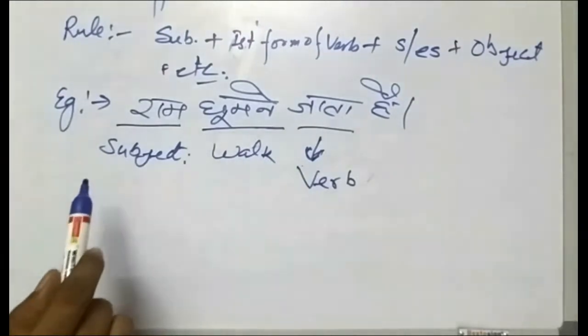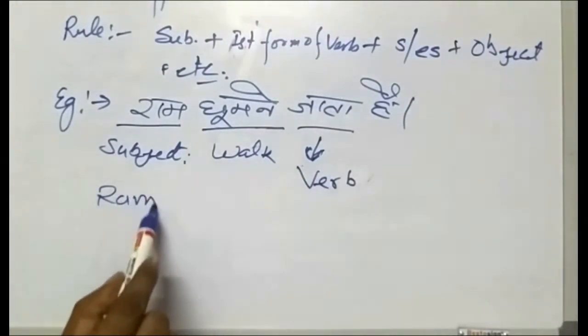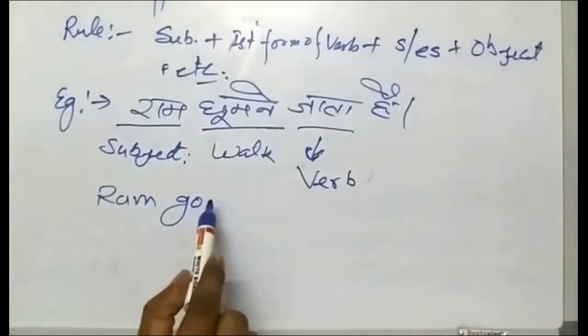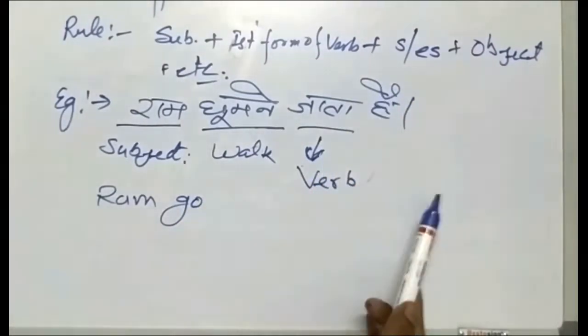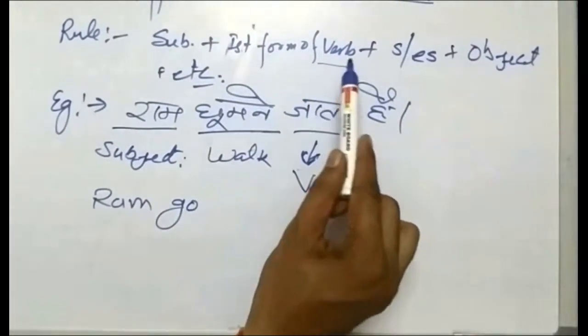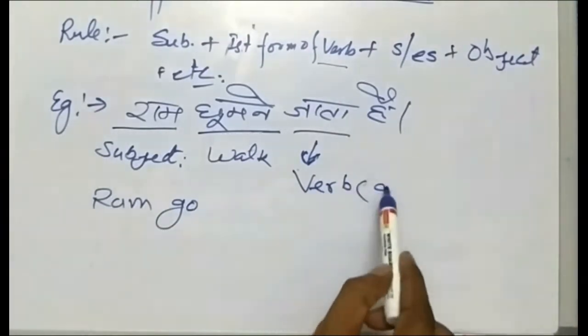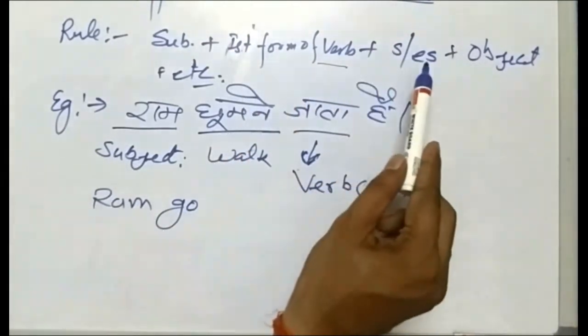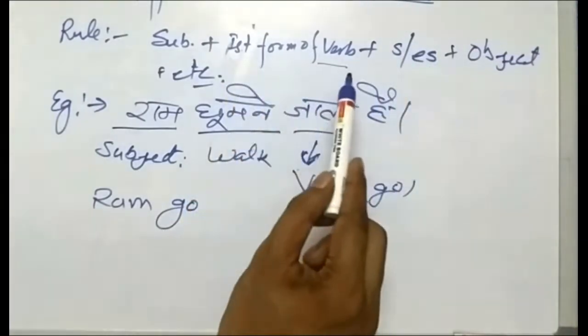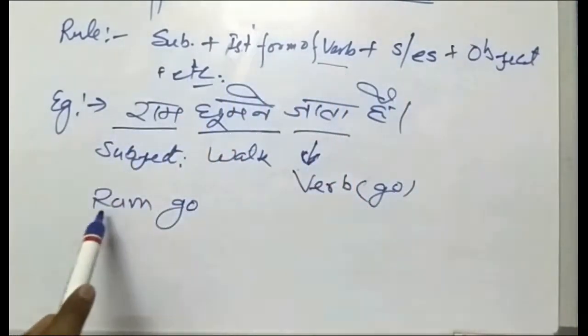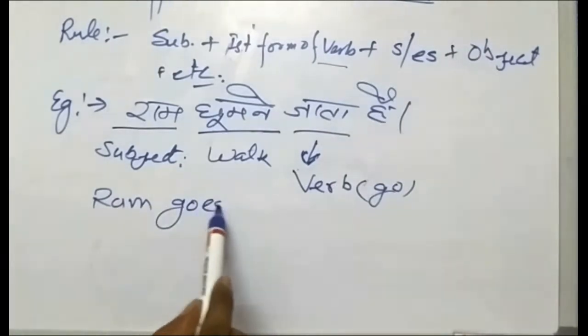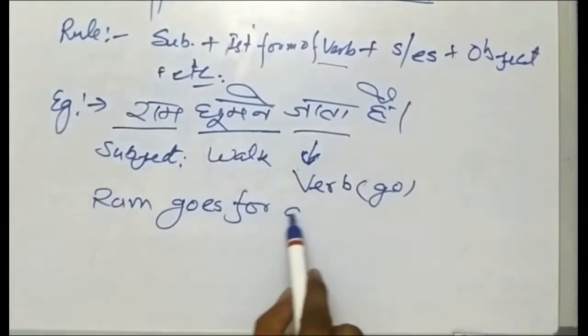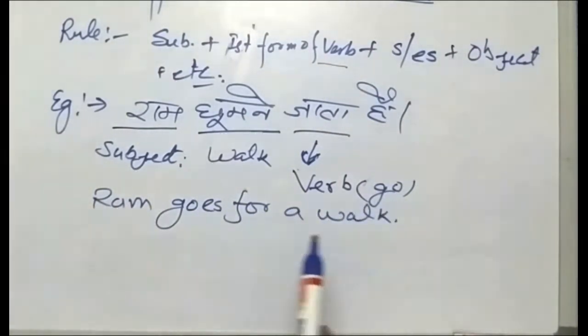So how will we convert? We'll put Ram, because it's singular, so it will go. And I told you first form of the verb, so verb is go. Then as I told you, it will come as s, ya, or es with the first form of the verb. So subject is Ram, then goes for a walk.